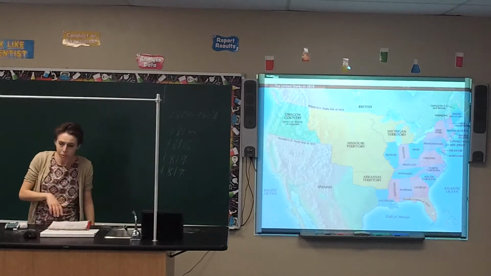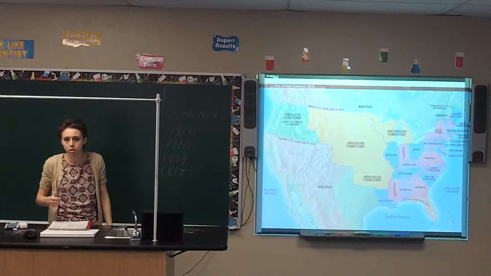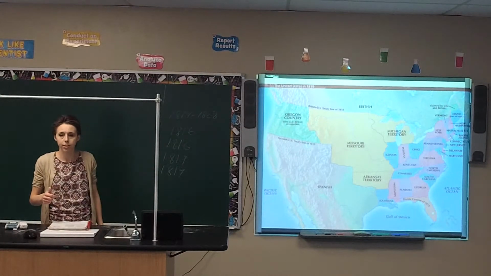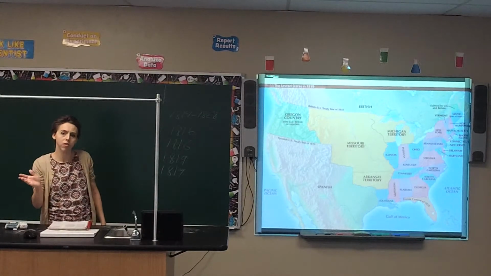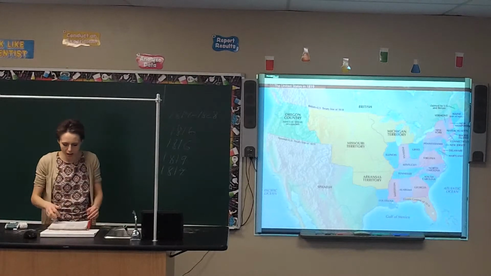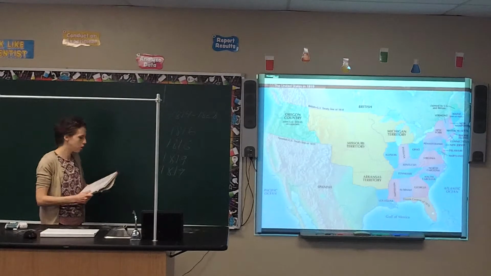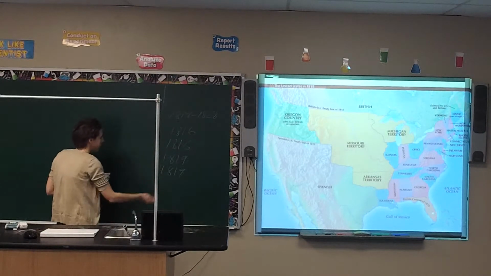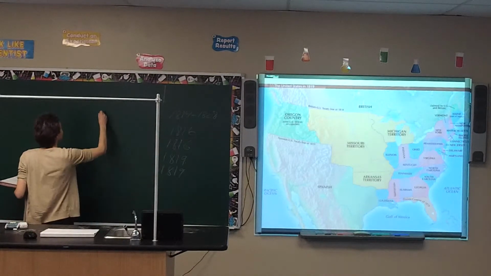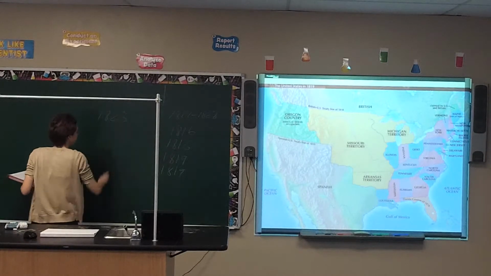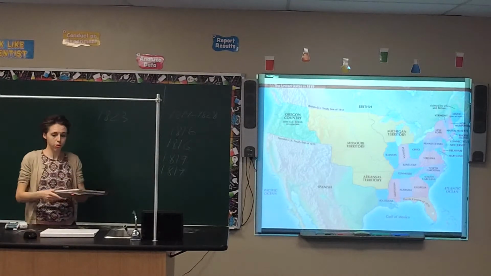So because of this, President Monroe decided, okay, I'm going to follow my secretary's advice. Secretary of State John Quincy Adams has given me some very excellent advice. This sounds like a good idea, so I'm going to follow it. So he issued the Monroe Doctrine in 1823. Make a note of this date. I'm going to write it over here because I'm running out of room over there. So, 1823, the Monroe Doctrine. Make a note for that one.